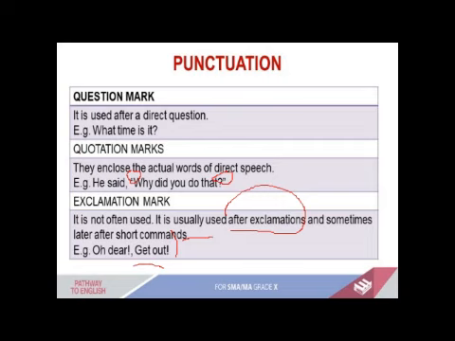Okay, I think that's all for recount text, and you can see the example of recount text in your book. If you have any question, you can text me.